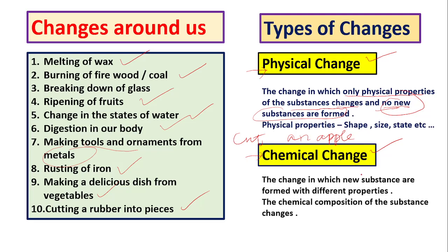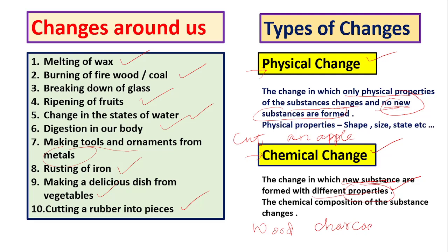And what are the chemical changes? The change in which new substances are formed. This is very important. New substances. What are the new substances? The substances are called new substances because their properties are changed. Suppose wood is converted into charcoal.